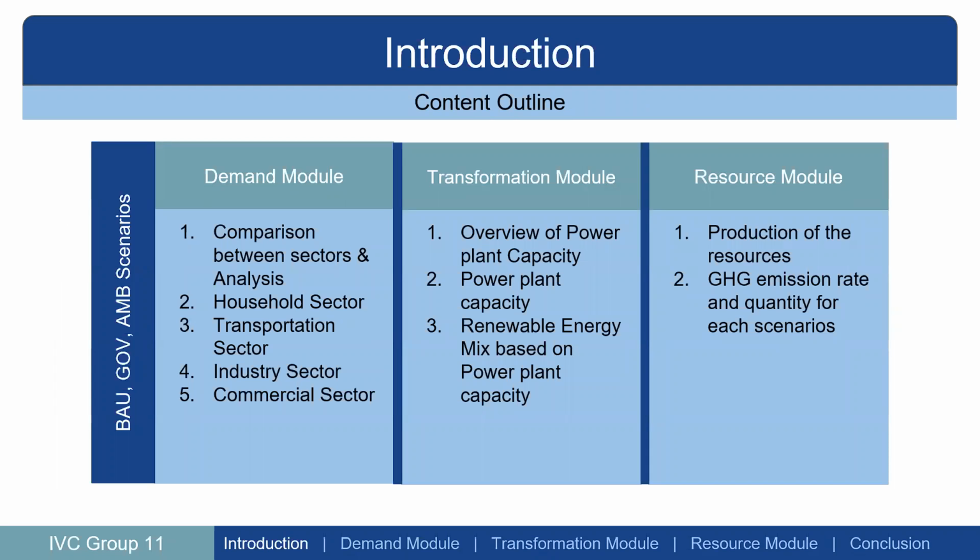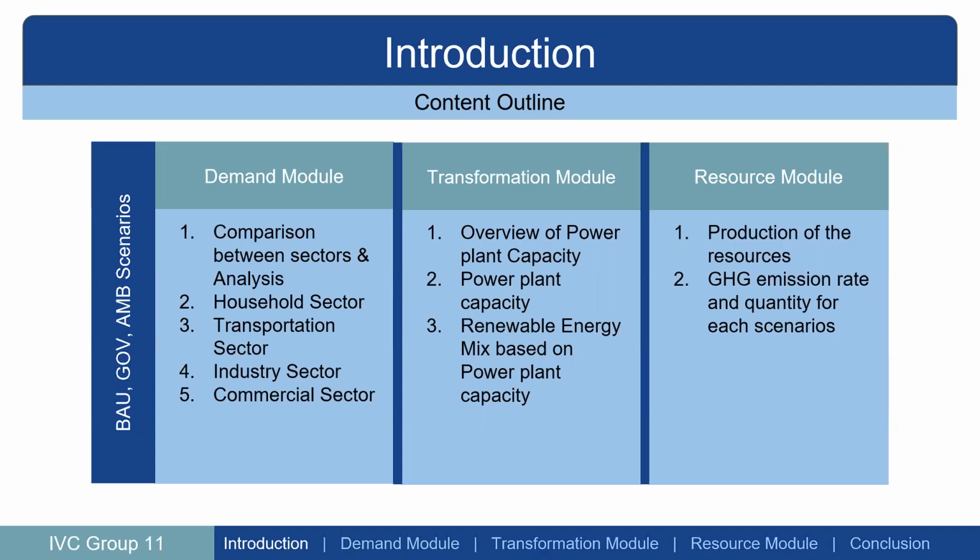Content outline. From our scenarios, BAU, GOV, AMB, we have three content outlines of modules. The first one is the demand module. There is a comparison between sectors and analysis: household sector, transportation sector, industry sector, and commercial sector.